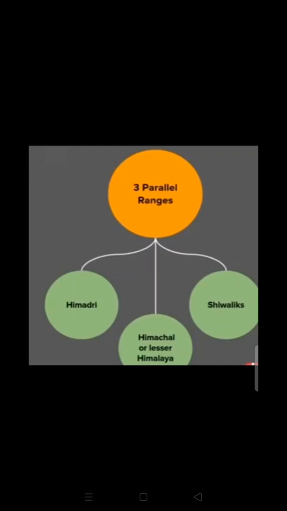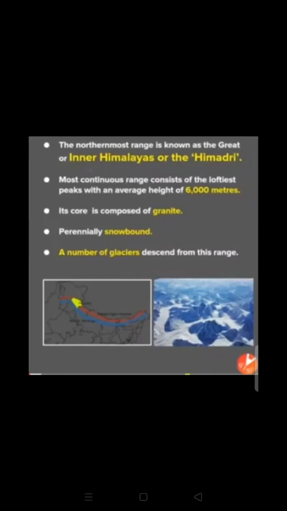The Himalaya range is further divided into three parallel ranges: Himadri, Himachal or the Lesser Himalaya, and the Shivalik. First of all, the Greater Himalaya, or the Himadri or the Inner Himalaya, is always snow-capped, meaning it is always covered with snow. It is the most continuous range, consisting of the loftiest peaks, with an average height of 6,000 meters, which exceeds 8,000 meters above sea level also.